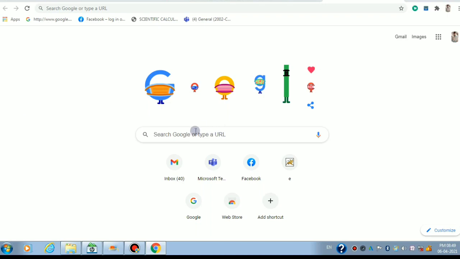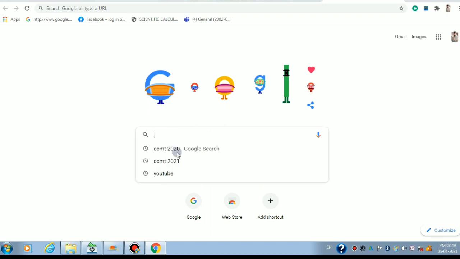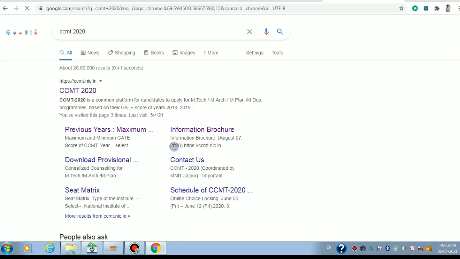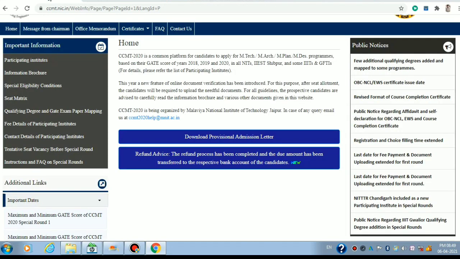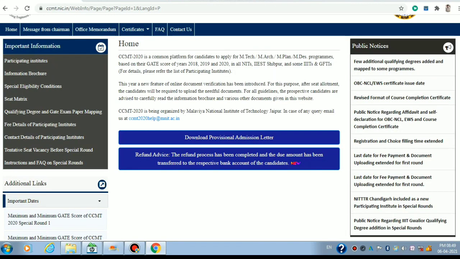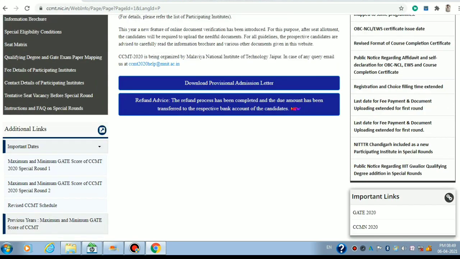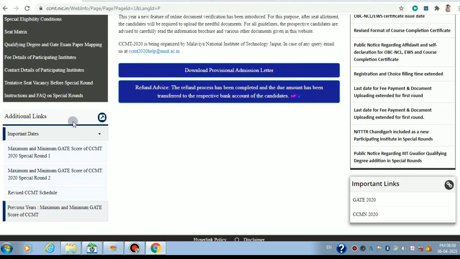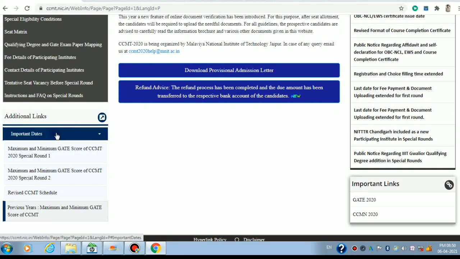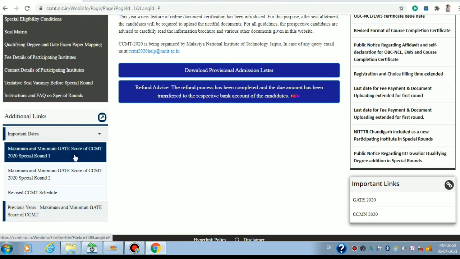So first of all, what you have to do, you have to go to Google and type CCMT 2020. Remember, do not type CCMT 2021 because 2021 is still not advertised. After clicking on CCMT 2020, such a window will open, and in this window, when you go down, there will be some important additional links like important dates. This is not for your use because these are the dates for 2020, and this is the maximum and minimum GATE score of CCMT 2020 special round 1.